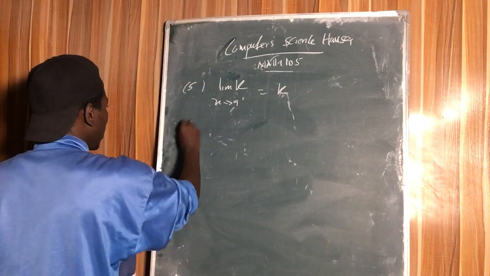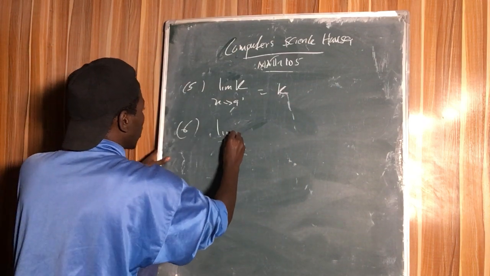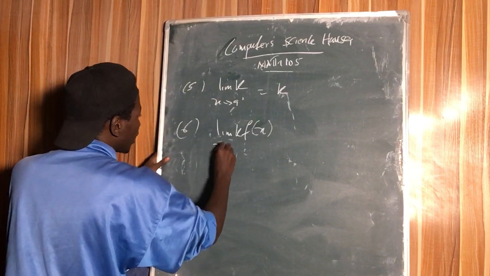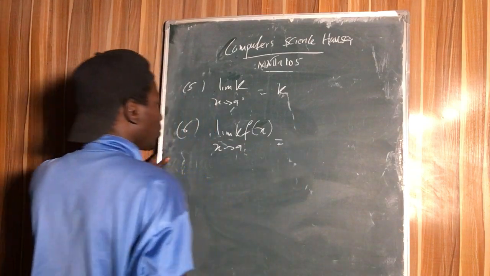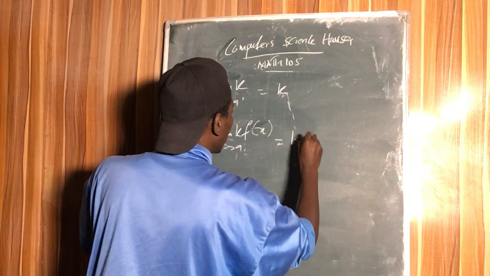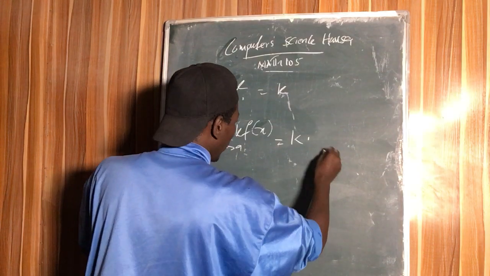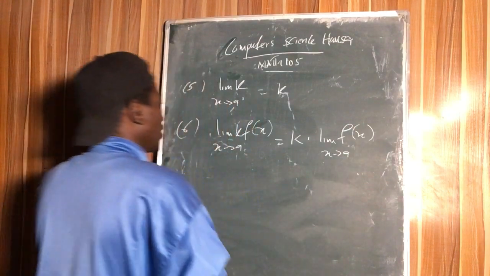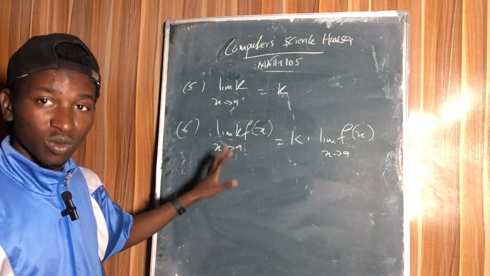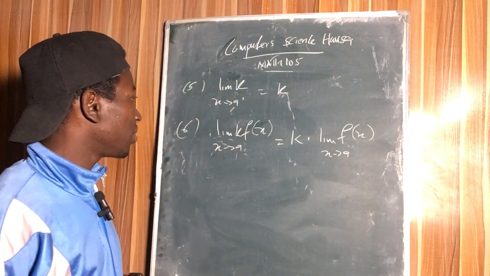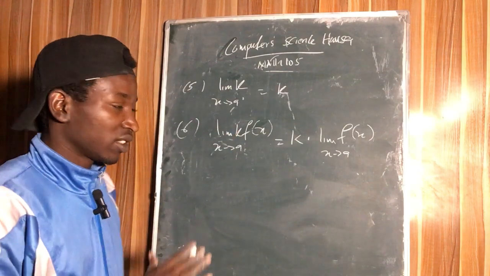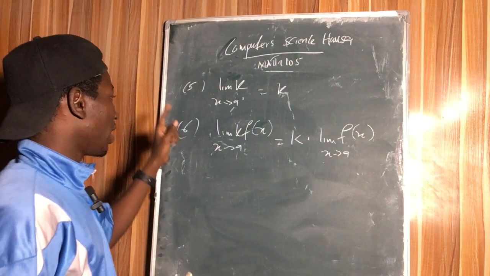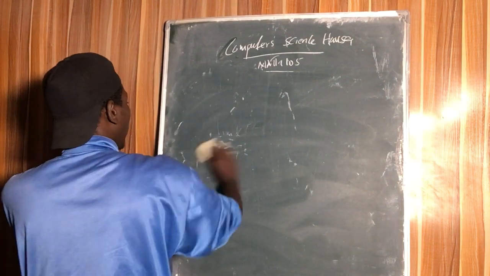Then the sixth, the limit of a constant with a function of x, as x approaches a certain number, is equal to the product of the constant, which is k, times the limit of the function as x approaches a certain number. So these are the basic rules of limits. With this you can keep evaluating and getting answers. Now let's look at some examples and start solving. We will use these rules of limits.